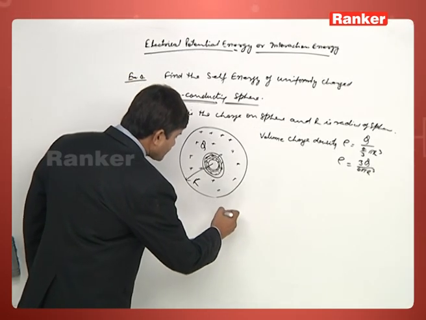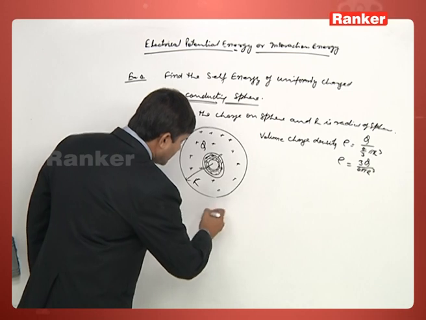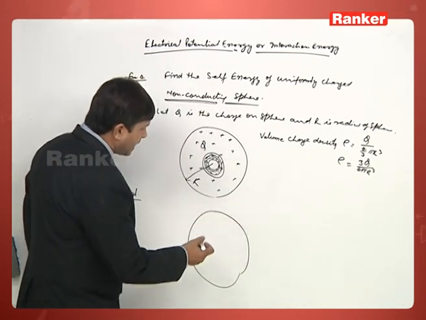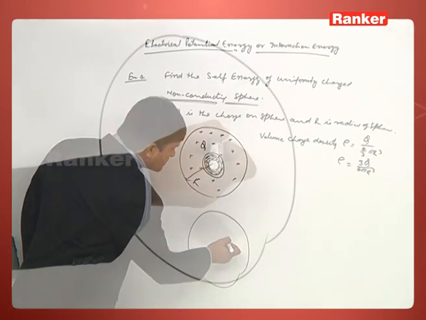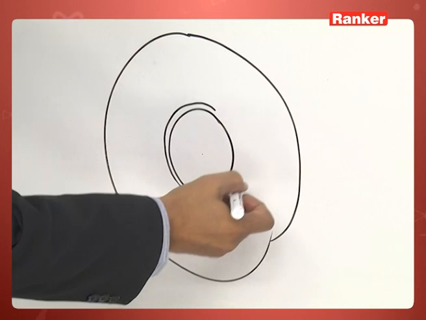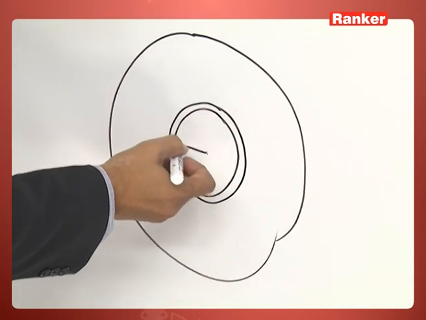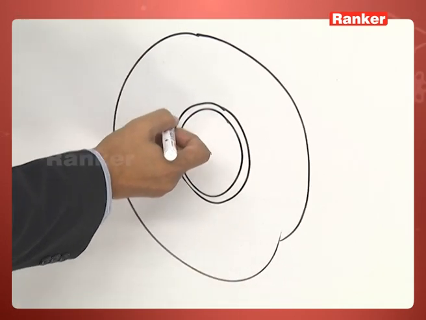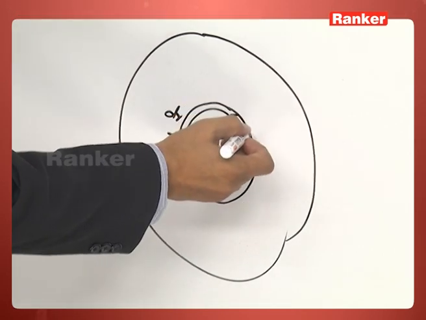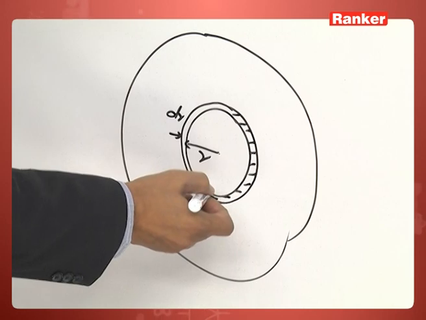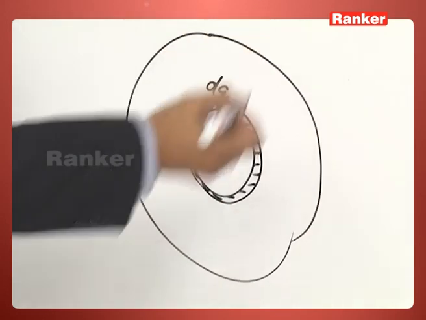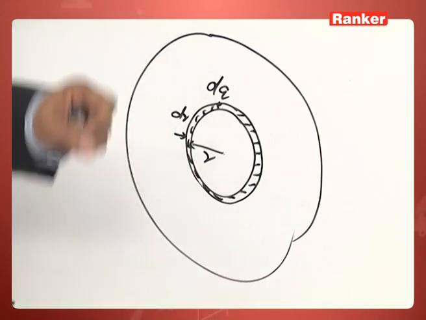So, here also, we can assume a shell of radius r and dr thickness. Let this be your complete sphere, and in this sphere we can assume a shell of radius r and dr thickness. Whatever charge is on this shell, let that charge be dq.